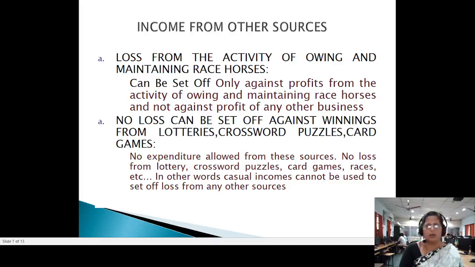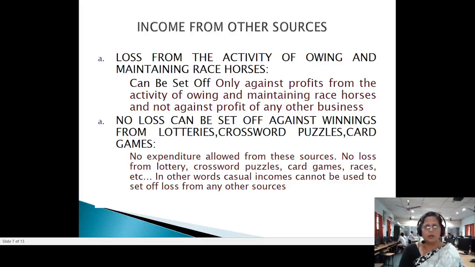It is not allowed to adjust from the income of that particular head, casual income head. But when we talk about loss from maintaining race horses, if you get any loss under the head owning and maintaining race horses, those losses can be adjusted from income from owning and maintaining race horses.